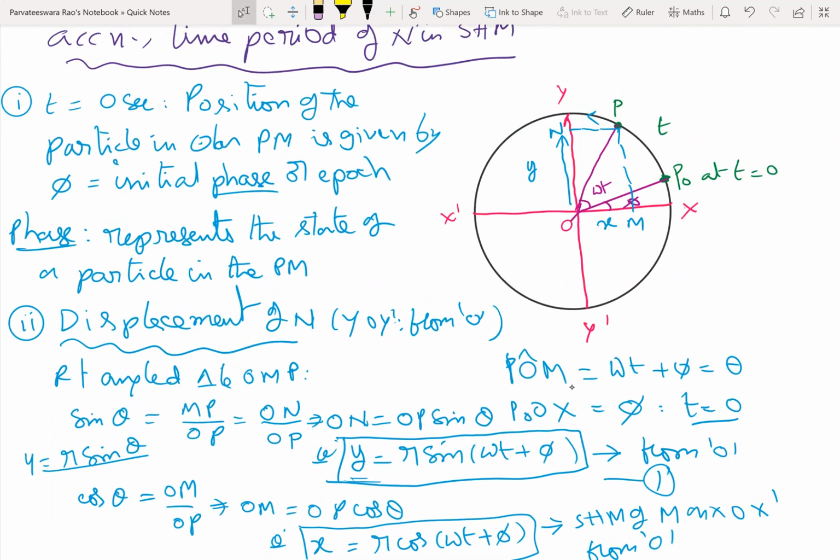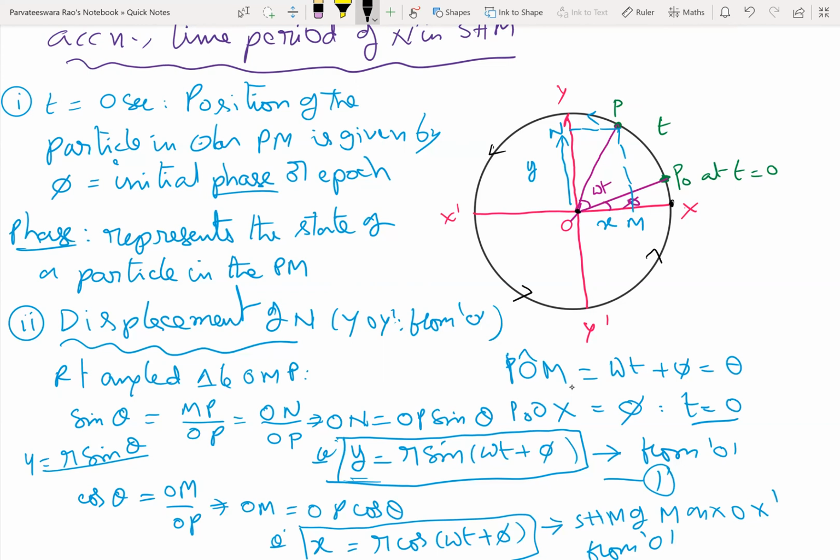See, the particle is starting from x. It is moving along the circumference, okay? It is a circular periodic motion with constant angular velocity omega. N is at, where is n?